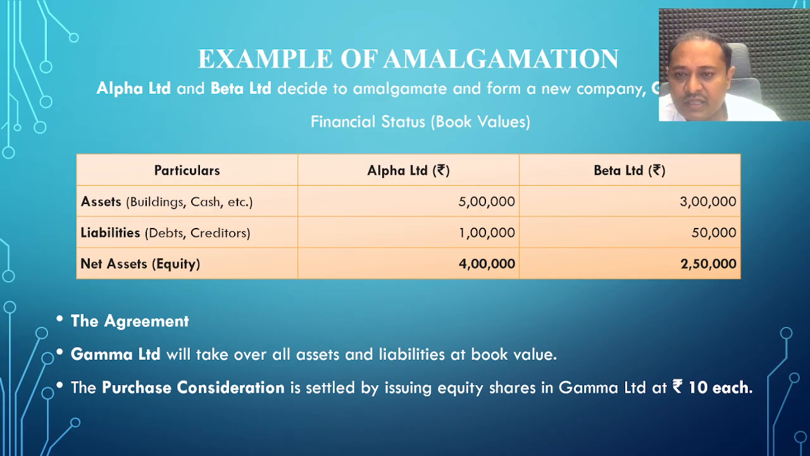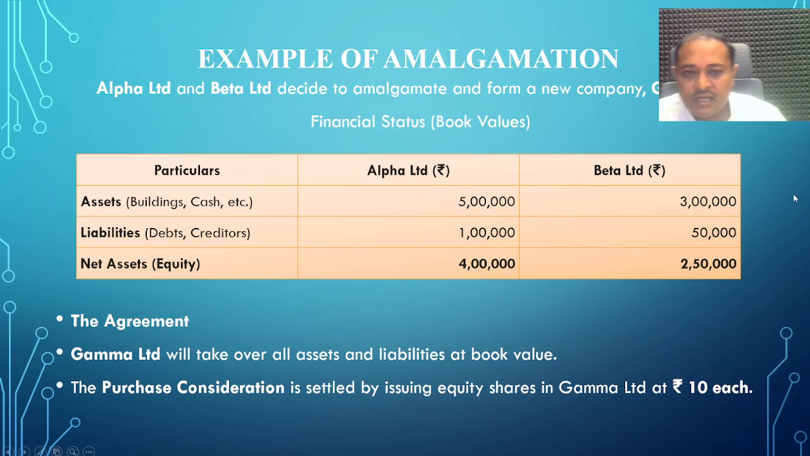These are lump sum assets given. There are liabilities of Alpha Limited, debtors, debts and creditors. There is 1 lakh rupees of Alpha Limited. In the case of Beta Limited, there is 50,000 rupees. This is the balance sheet.